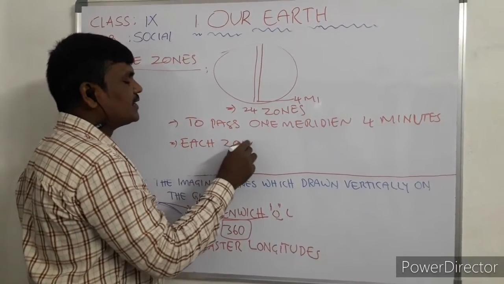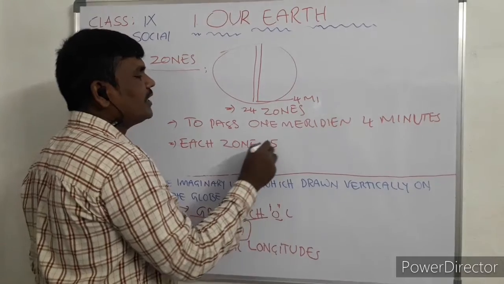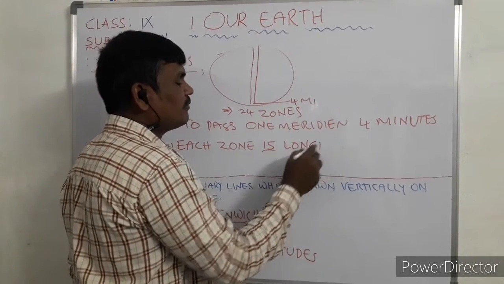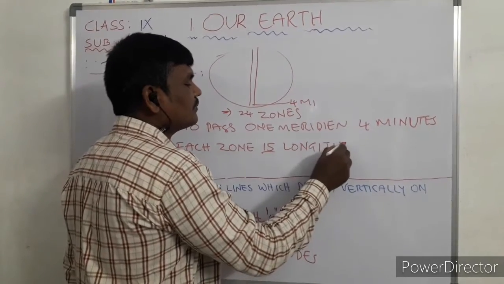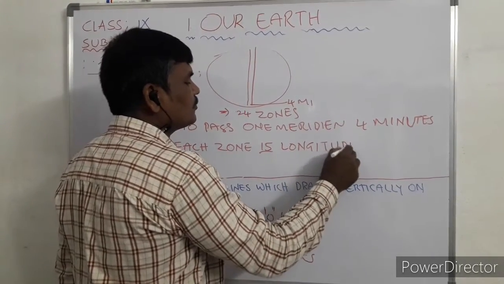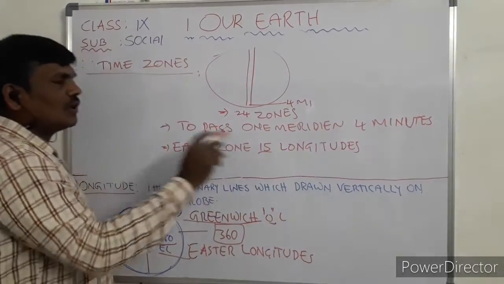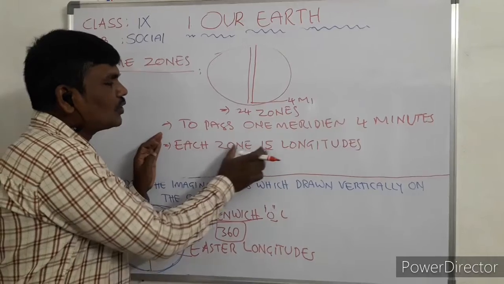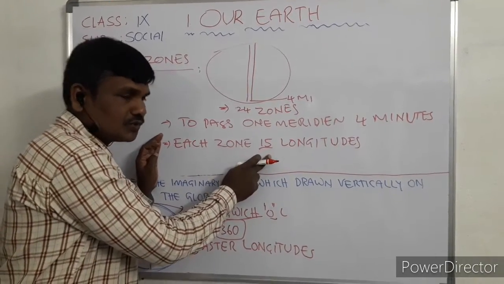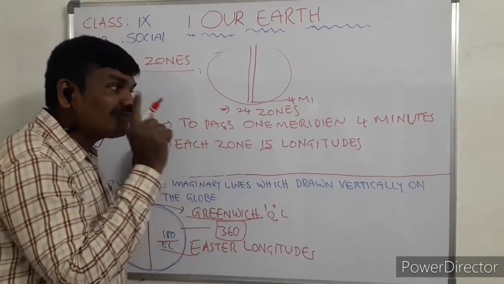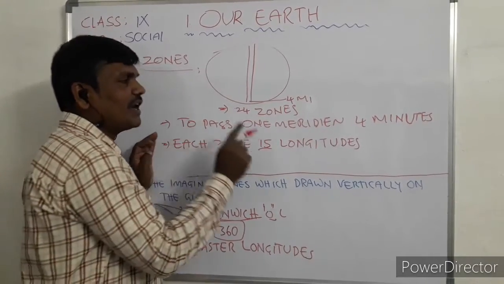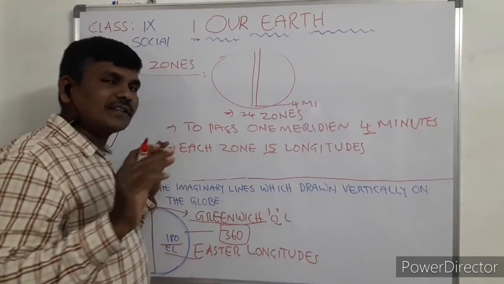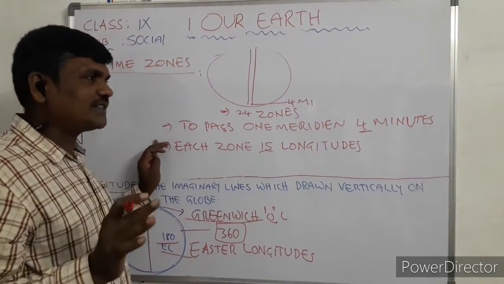Each zone contains 15 longitudes. How many? 15 longitudes are there. So each zone contains how many longitudes? 15. To pass one meridian or one longitude, how many minutes is required for Earth? 4 minutes it is taking Earth.